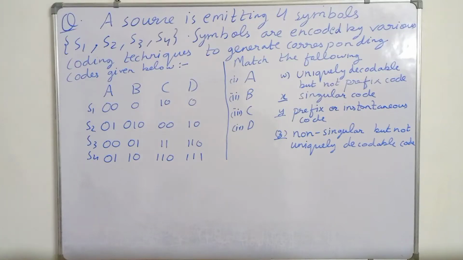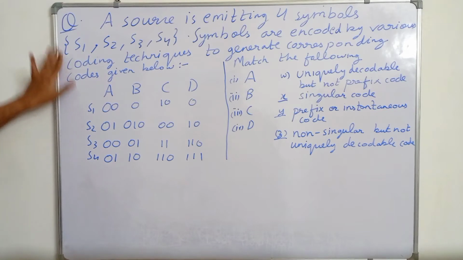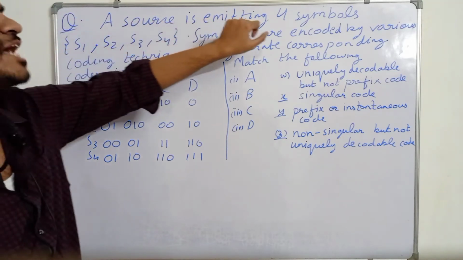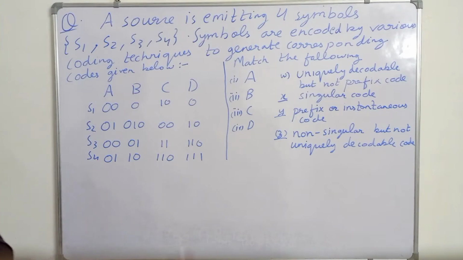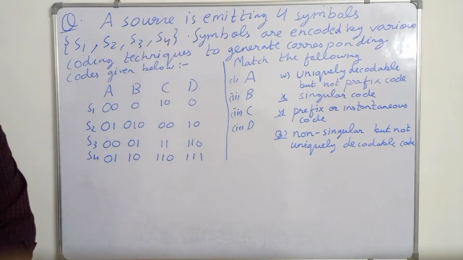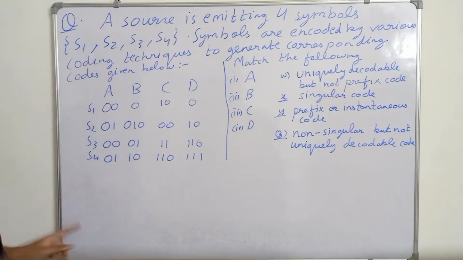So in this video we are discussing optimum codes. We are doing a question, and through this question we will understand what optimum codes are. It says that a source is emitting four symbols S1, S2, S3 and S4. These are the four symbols which a source can emit.